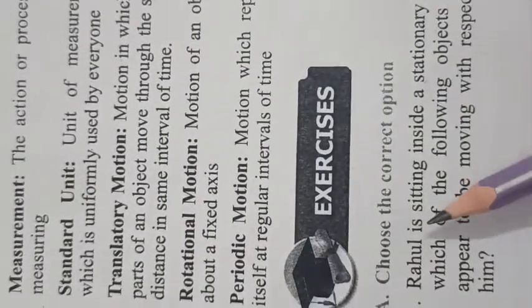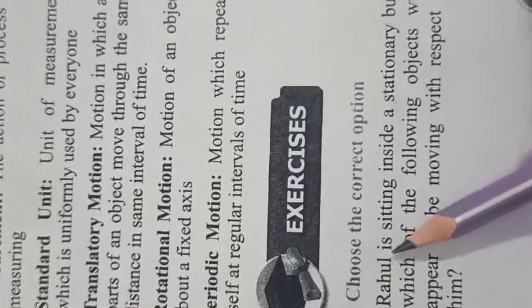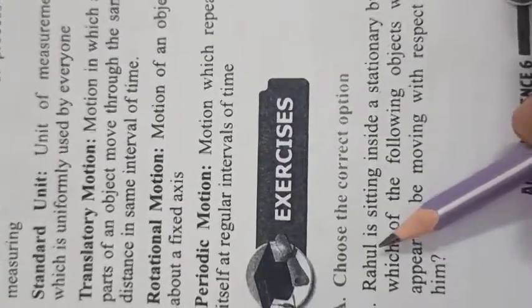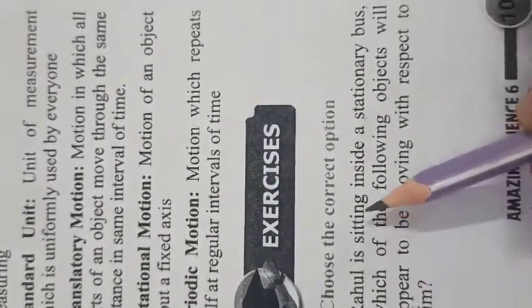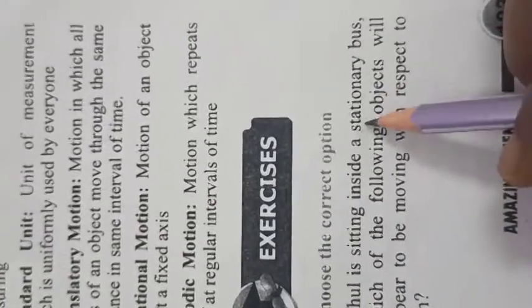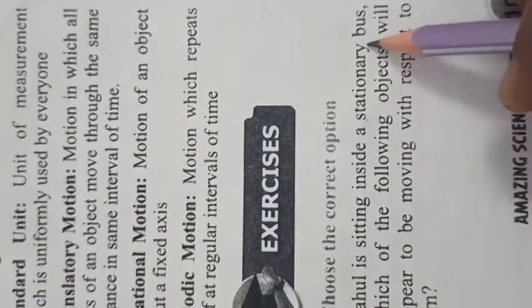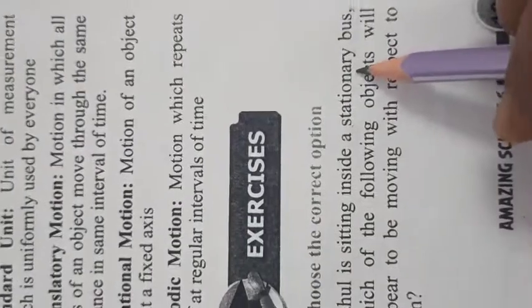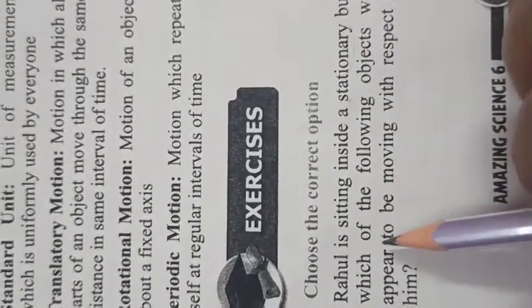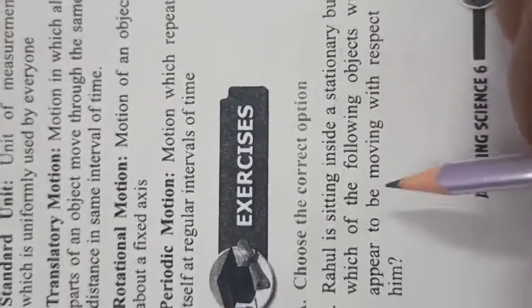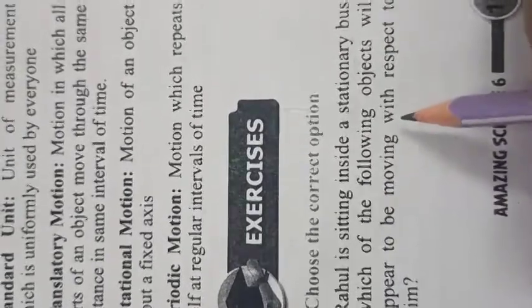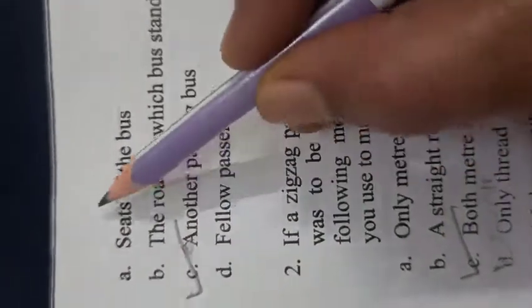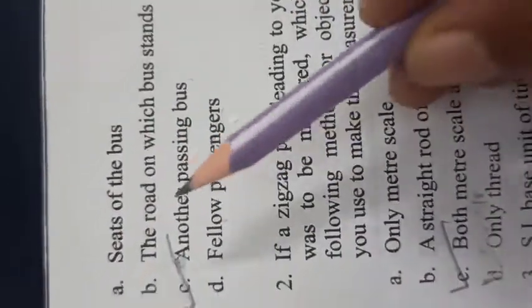They are asking, when this boy Rahul is sitting inside a stationary bus, which of these things appear to be moving?